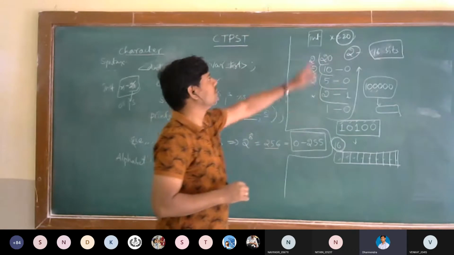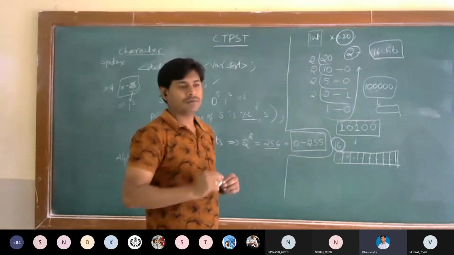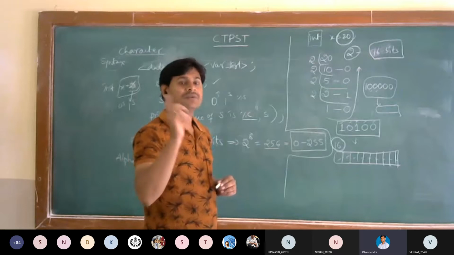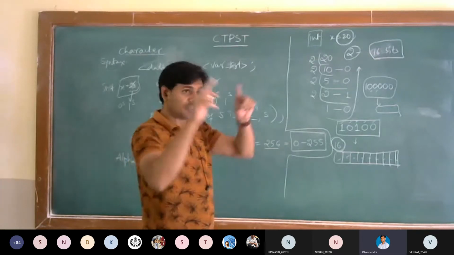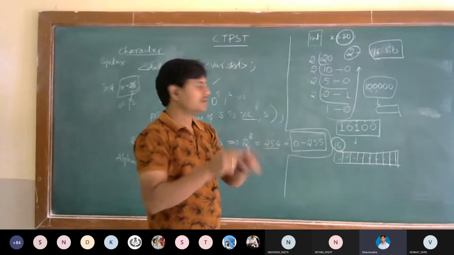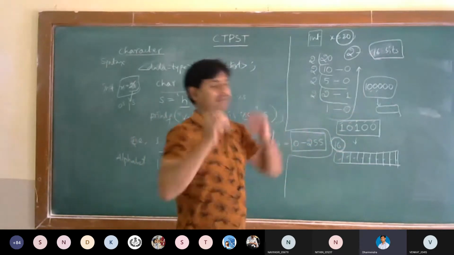That's why we'll go with long int. Long int occupies 4 bytes. 4 bytes means 32 bits, so in 32 positions we can represent a particular value's binary number.